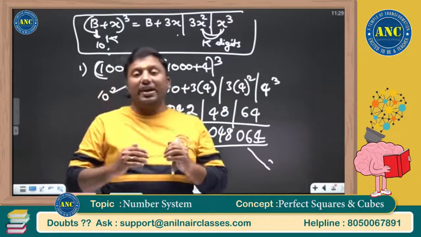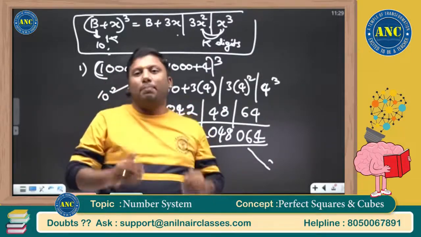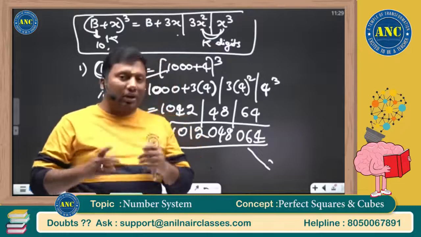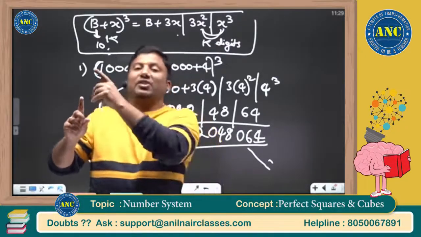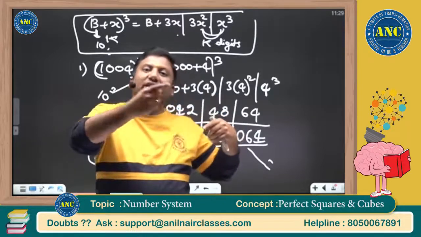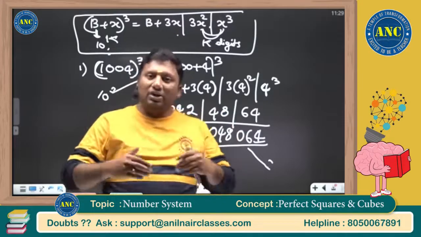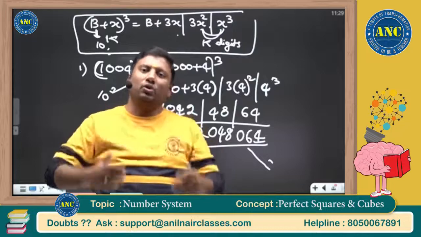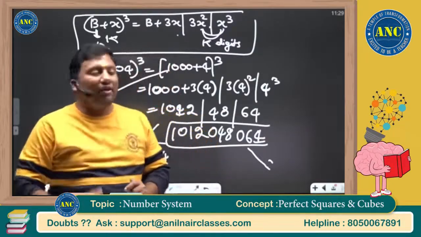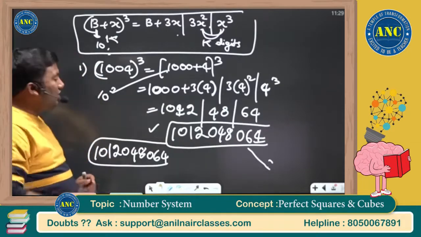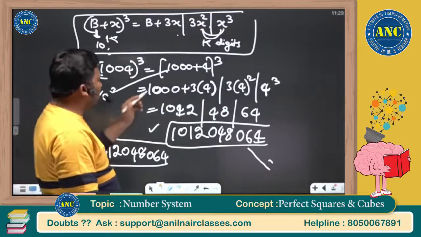Next case we will take the numbers just less than 10 power k. Then you will be able to understand. Again I am repeating it. 3% increase for 3 years, 2% decrease for 3 years: 1.02 into 1.02 into 1.02. That calculation can become much easier if you know this concept. Only thing, in a hurry, don't make this mistake.